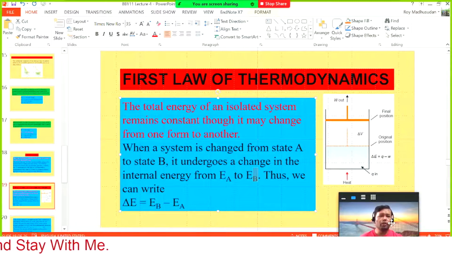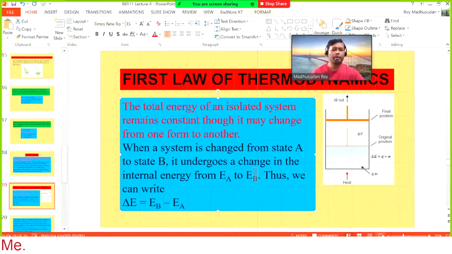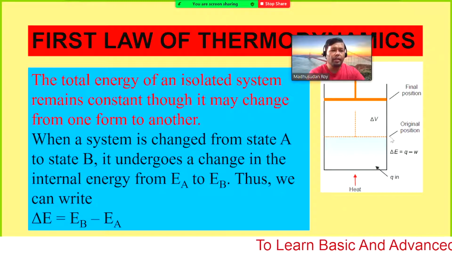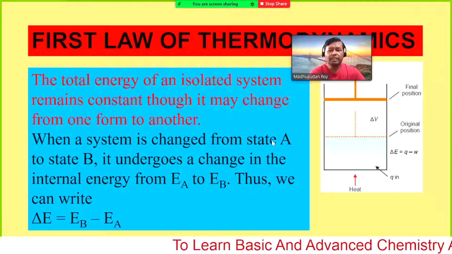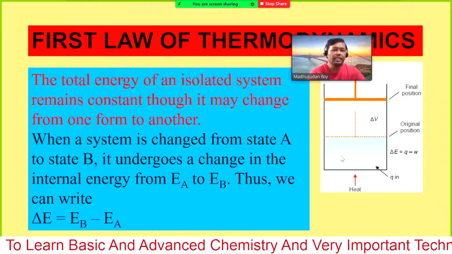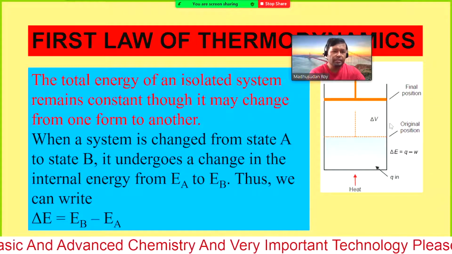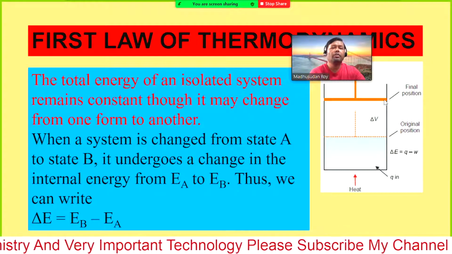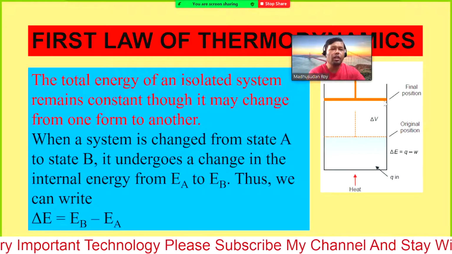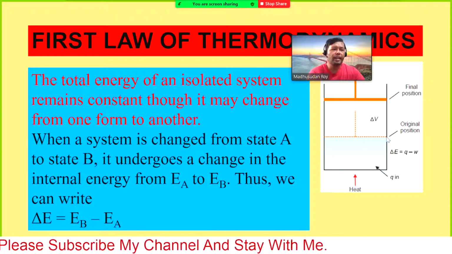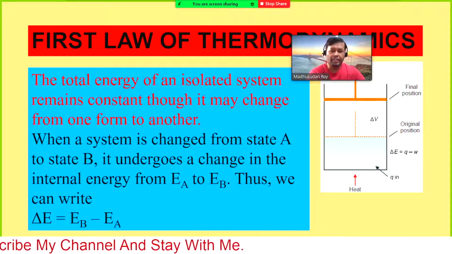When a system goes from a state A to a state B, its energy changes from EA to EB. Thus, what is the change in the internal energy? The change in the internal energy would be delta E equals EB minus EA. EB is the energy of the final state, and EA is the energy of the initial state.